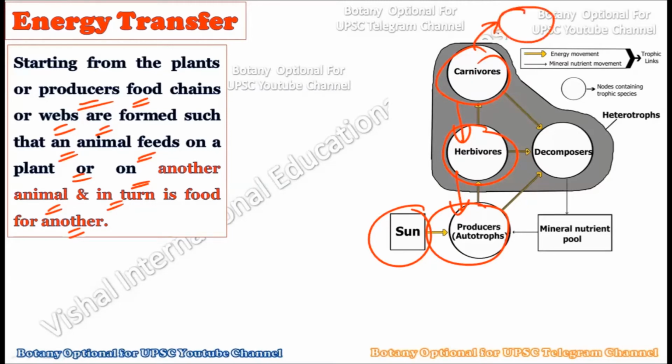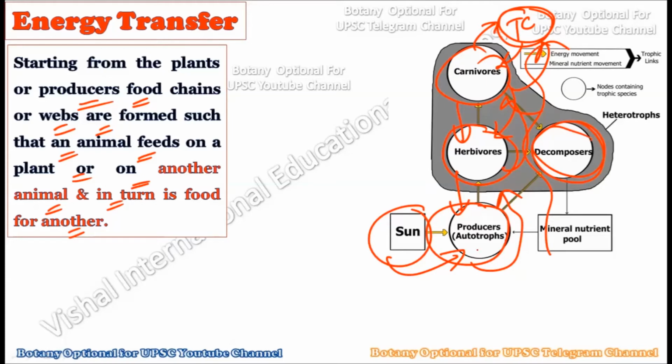Now furthermore, we have one more extra step in certain ecosystems. Here we have the top carnivores, which can consume the carnivores as well as the herbivores. So animals in turn eat other animals to get their food material. All of this starts from the sun, goes to the plants, then to the herbivore, to the carnivore, to the top carnivore. And if some of them die, they go through the process of decomposition. After each trophic level, the energy is transferred from the previous trophic level.